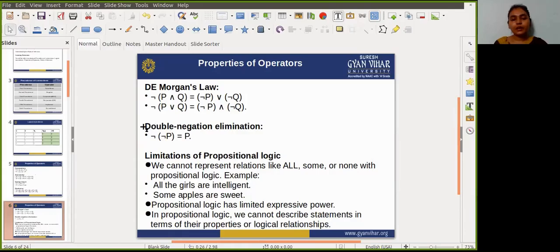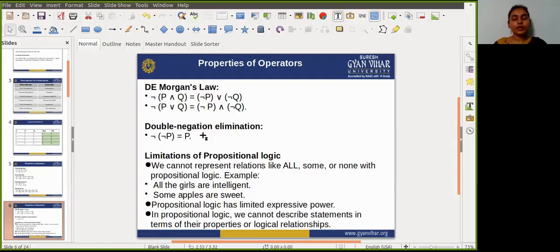Next property is double negation elimination. If you apply negation on any negated proposition, then you will find a non-negated proposition. Meaning if you apply negation on the negation of p, then you will find the value of p. This property is known as double negation elimination. It means if you apply negation on negation, then it actually removes the negation effect.